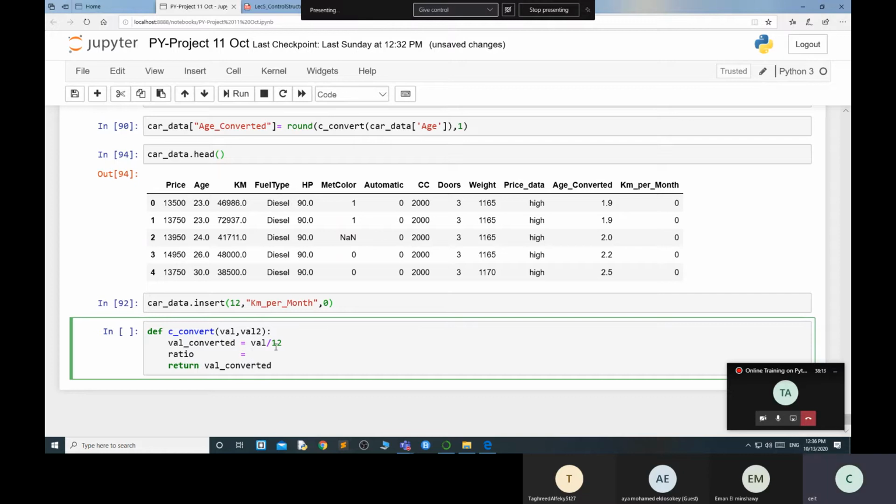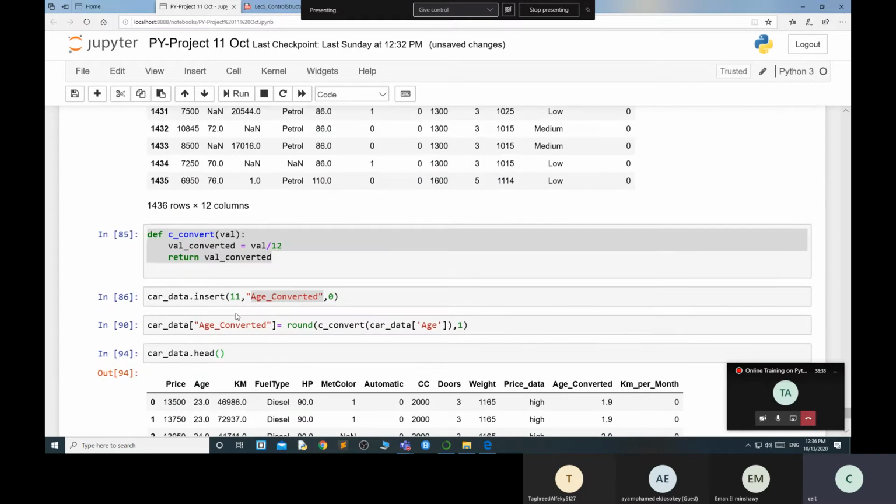I'm just using it so you can understand that we can do things like that also, but whenever you use it, you have to define val 1 and val 2. So now val 2 divided by val 1. Through age I'm converting this, and I made another function that already did this age part.